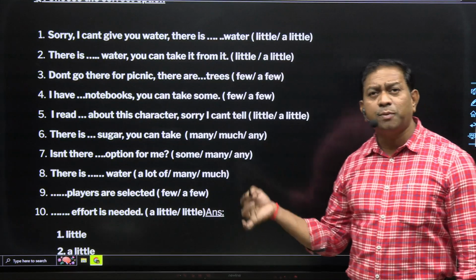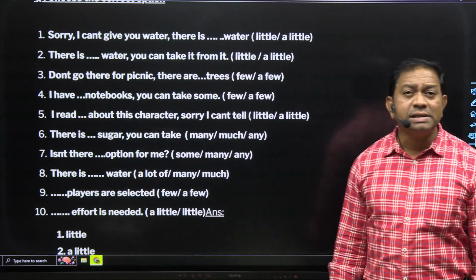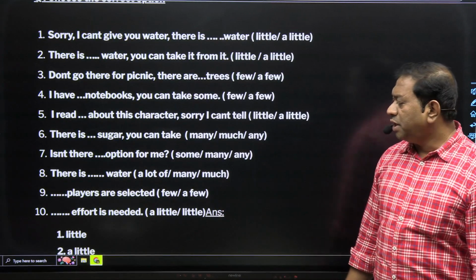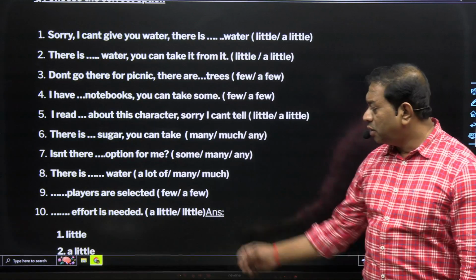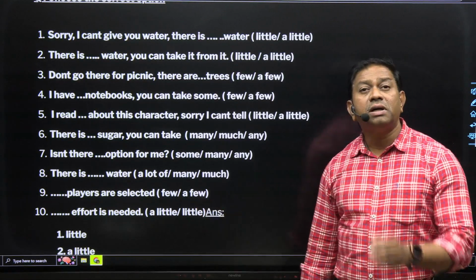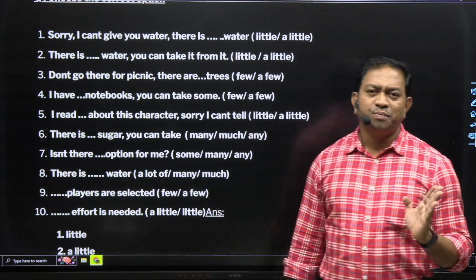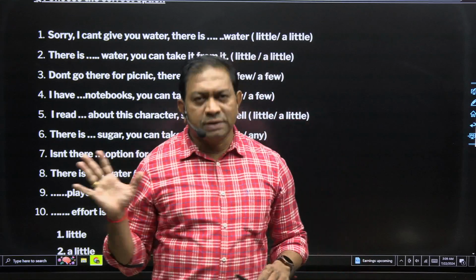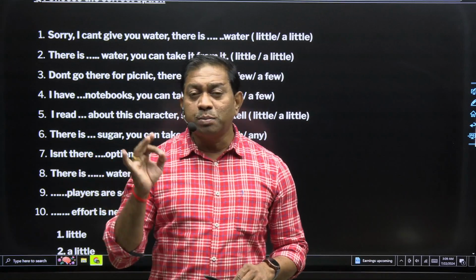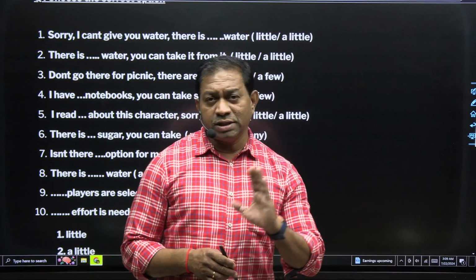Next one, dash players are selected. Players select हो गए means positive sense है, few की a few players are selected. Dash effort is needed, effort जरूरी है, पॉजिटिव है, तो little और a little, क्योंकि efforts के लिए little तो नहीं आ सकता, negative, a little. So this is the postmortem of determiners. I repeat, postmortem of determiners. My dear students, honest tell me, do you understand?